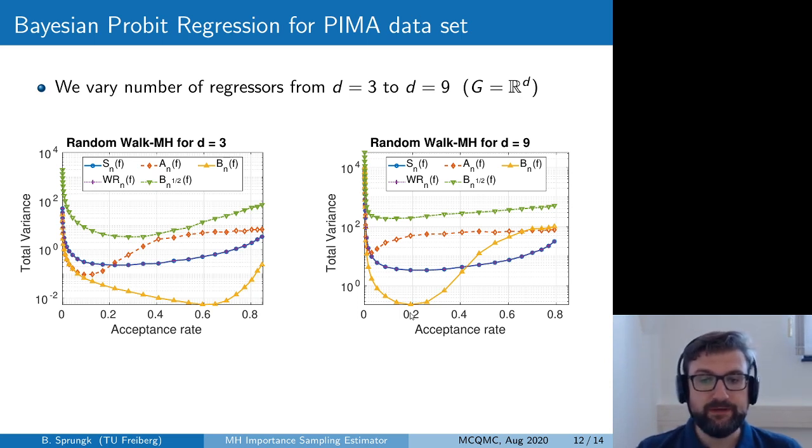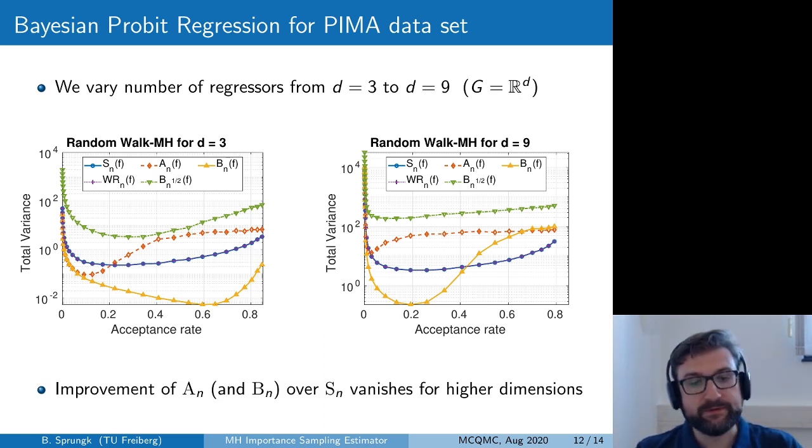Bn here could achieve smaller errors than the path average estimator, but the improvement was already smaller than in the case of 3 dimensions. So actually both importance sampling based estimators AN and BN, they show a vanishing improvement over the classical estimator for higher dimensions. So if we would increase the dimension further to maybe 20 or 30, also Bn would have higher variances than the optimally tuned path average estimator.